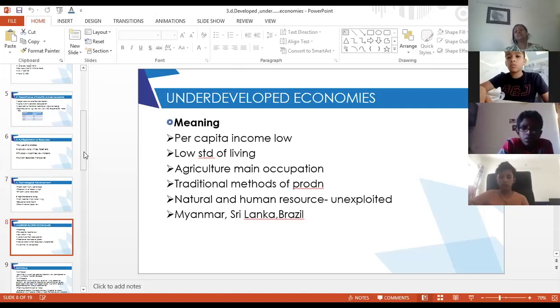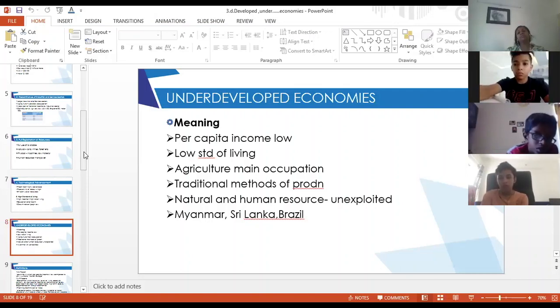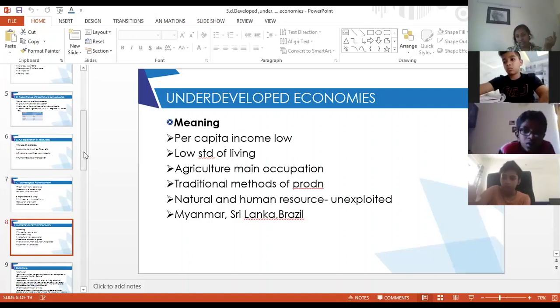In such underdeveloped economies, it is agriculture which is the main occupation of the people. So around 50 to 60% of the people will be engaged in agricultural activities. In developed economies, it is the opposite. It is the secondary and tertiary sector which dominates. Agriculture has only 3 or 4% there, but here it is the main occupation for the people.